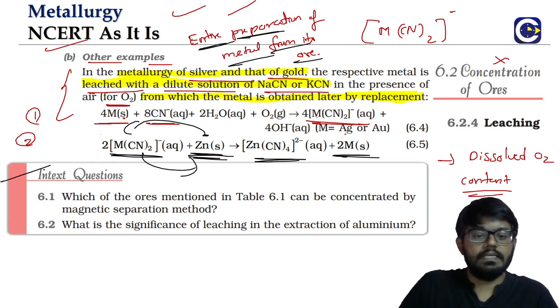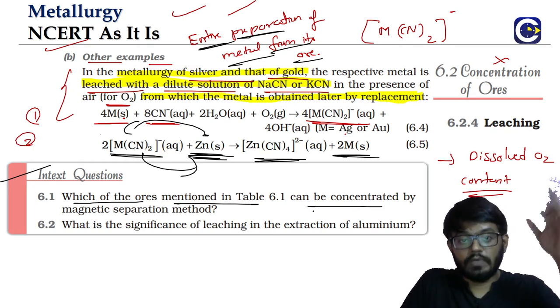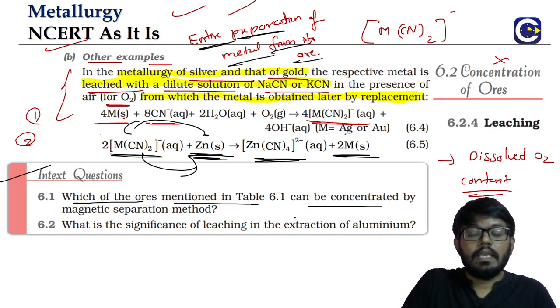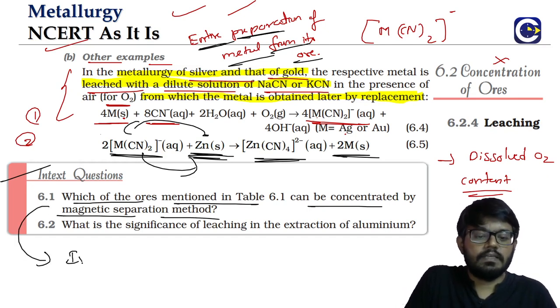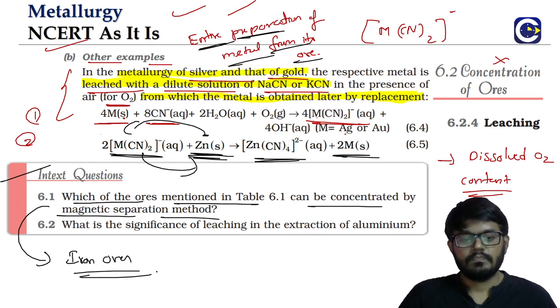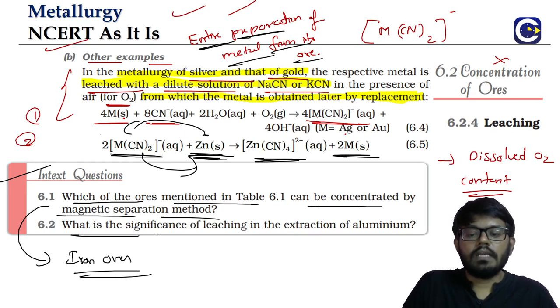So we look at these in-text questions. Which of the following ores that are mentioned in table 6.1, the table that we saw, can be concentrated by magnetic separation? Remember what we said? In the table they have given what? Iron ores. They will have magnetic properties. Second question, what is the significance of leaching in the extraction of aluminum?